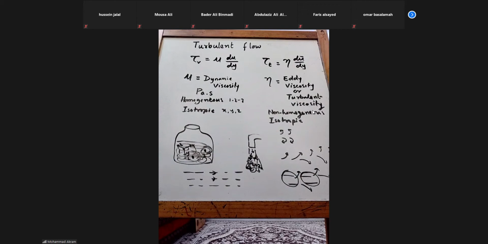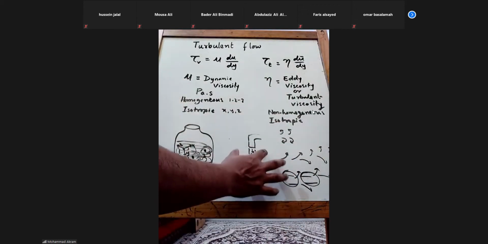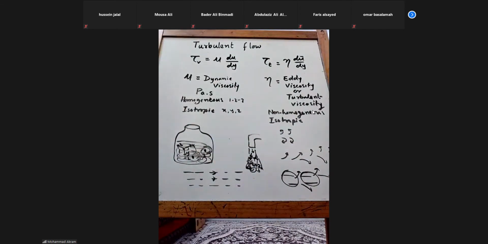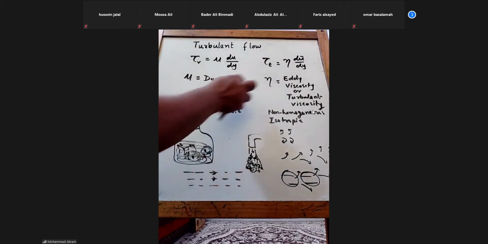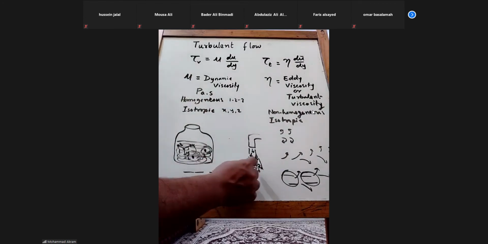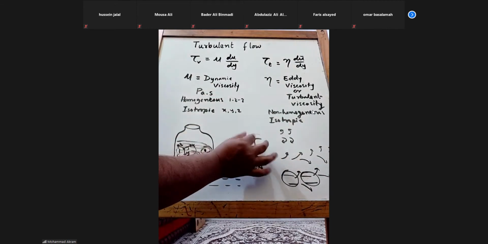If it is laminar, only dynamic viscosity will be there. In turbulent flows, we will have eddy viscosity plus dynamic viscosity both.